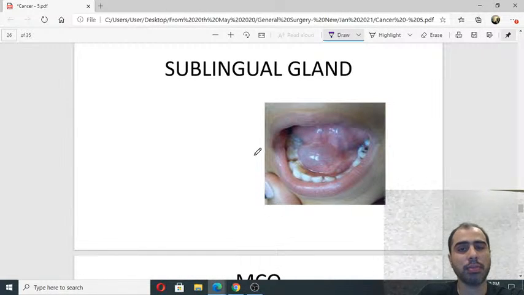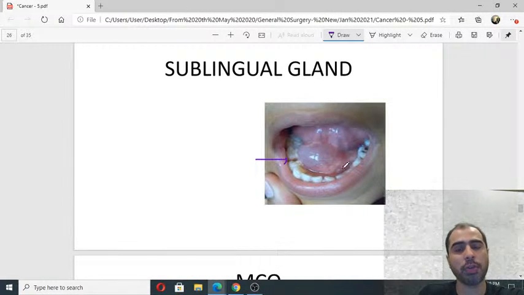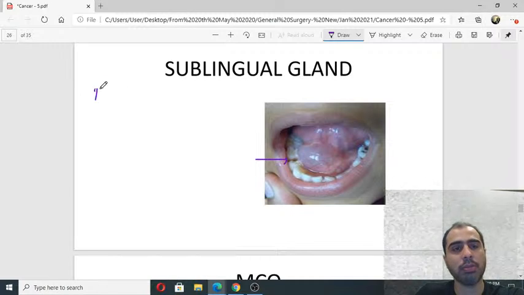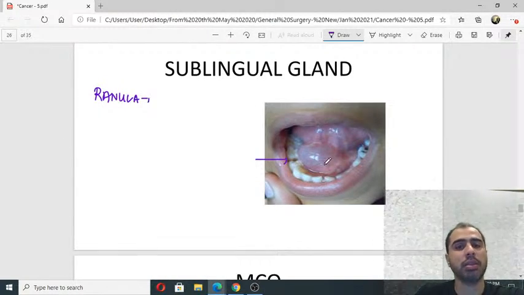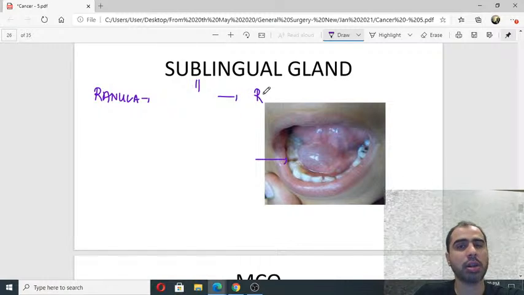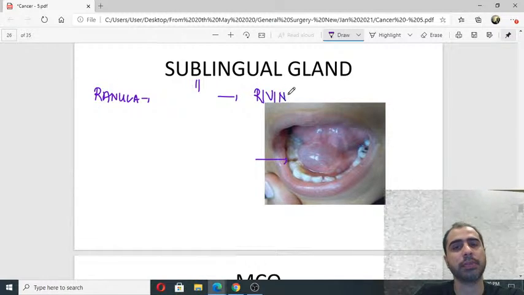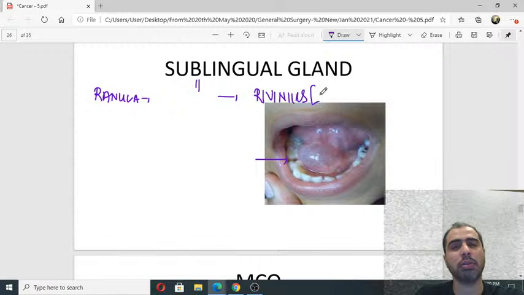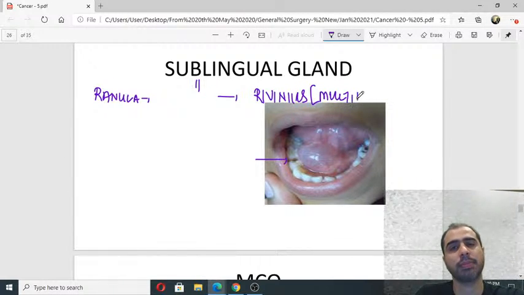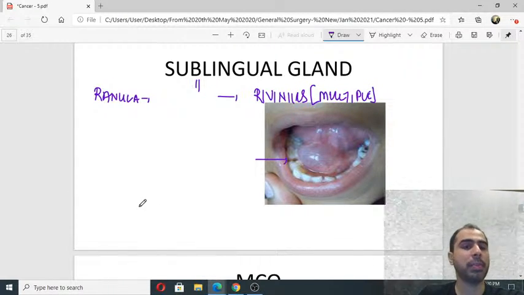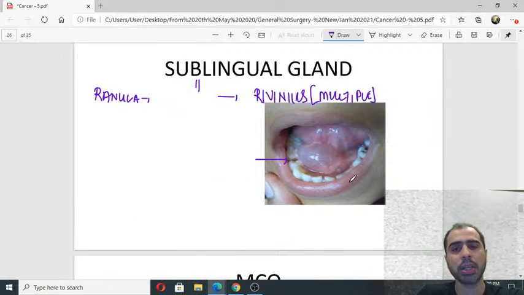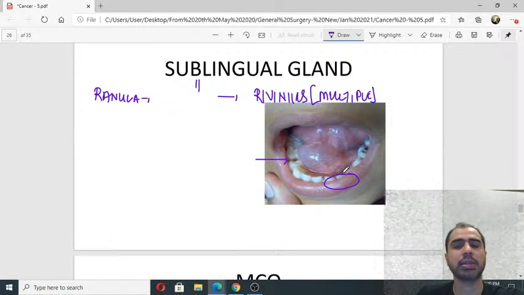This is a ranula. Floor of the mouth. So a ranula is nothing but there is a gland in the floor of the mouth, that is your sublingual salivary gland. It has a duct that is called duct of Rivinus. There is not one, there are multiple ducts of Rivinus.